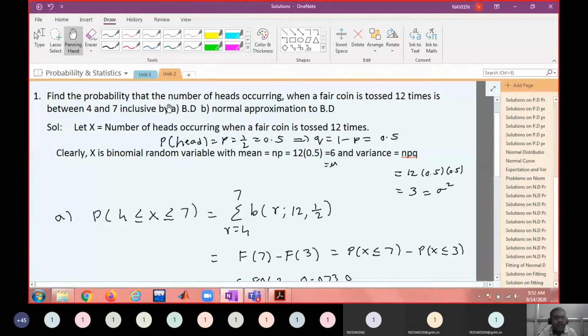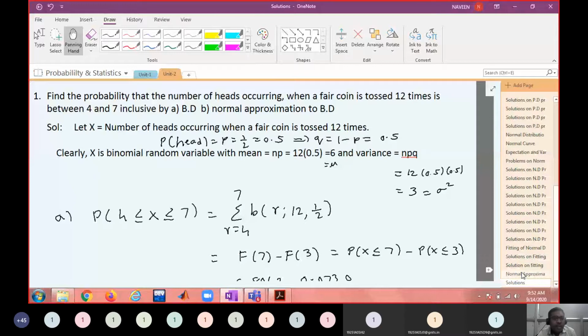If it is asked only up to this, then because n is relatively small, n is 12, you can identify it through your binomial distribution table, right? That means you can directly apply the binomial distribution. If n is more than 20, say 50 or 100, and nothing is mentioned about the kind of distribution to be applied, then depending on the problem, you apply either Poisson approximation or normal approximation. Is it clear? Okay, take one more problem, and then we'll quickly move on to the other one.